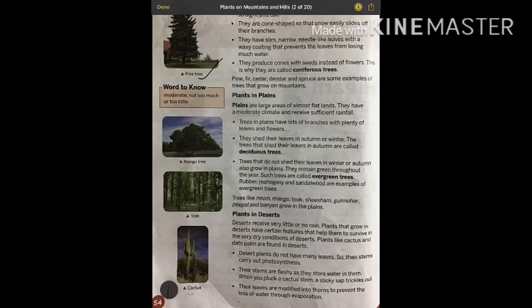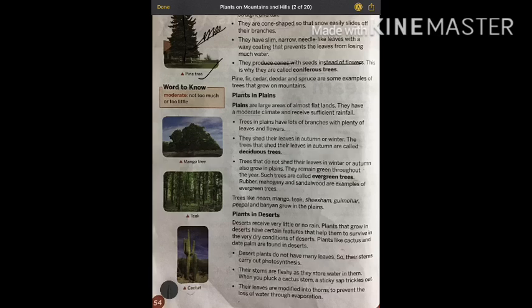You can see such big, straight and tall plants are there. Now these trees do not have flowers. Instead, they have cones. They do not have flowers, they have cones in it. I will show you the diagram of the cone on the next page. And the leaves, you can see the leaves, no? The leaves are very thin needle-like leaves